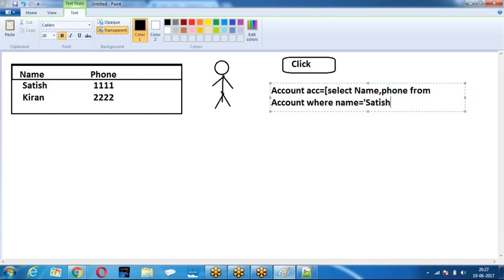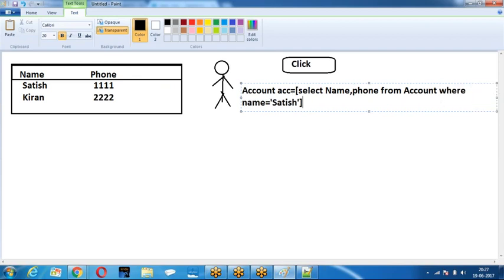You wrote a SOQL query. When you wrote the query, what is the data he got? Name equal to Satish, phone number equal to 111. He received this data. Suppose show method is a future method.